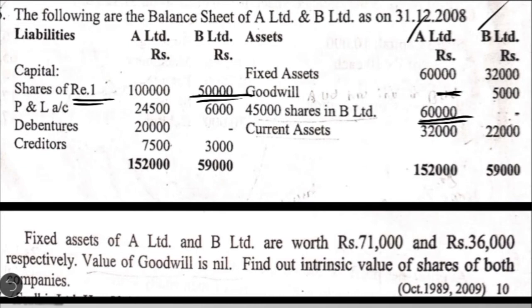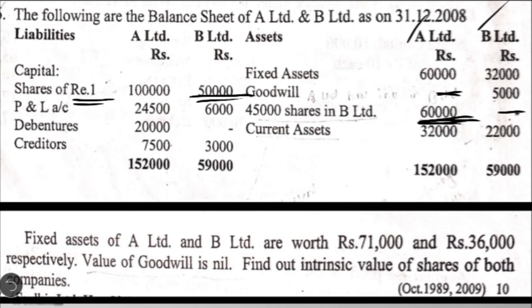So that is why it is given here on the asset side of A Limited, 45,000 shares in B Limited, which means that A Limited has made investments in the shares of B Limited, 45,000 shares, with an investment value of 60,000. Book value of investment is 60,000. In order to acquire 45,000 shares, they have paid 60,000. So the book value of investment is shown at 60,000. B Limited has a dash, it does not have any investment. Then coming to the current asset, 32,000 and 22,000.